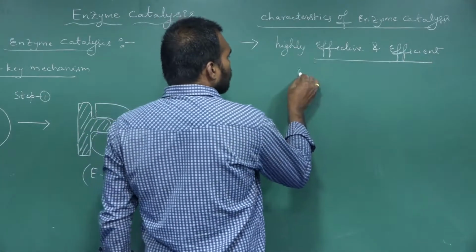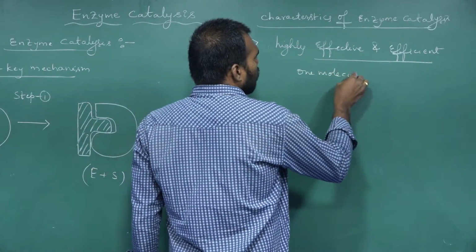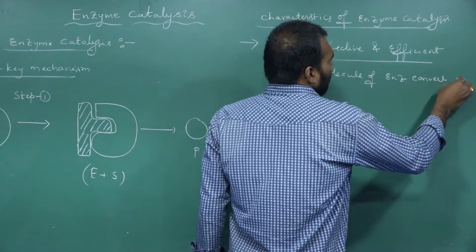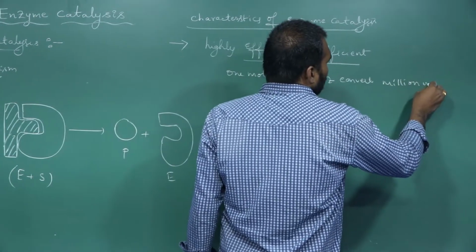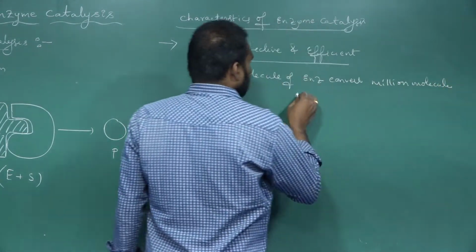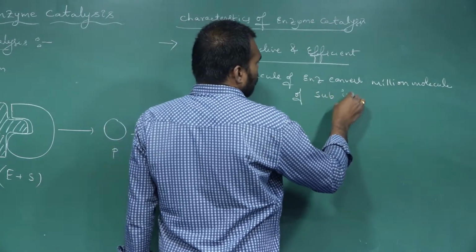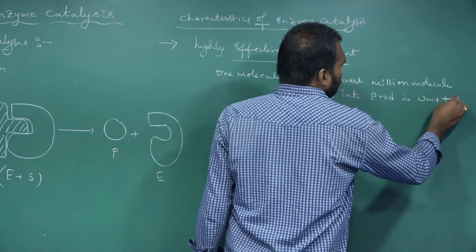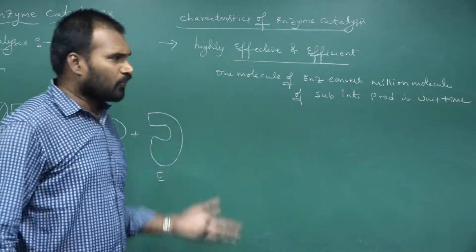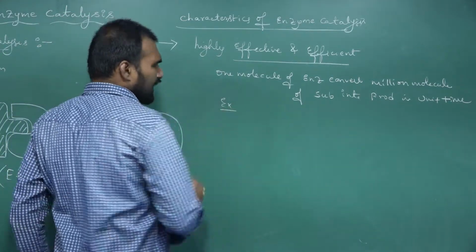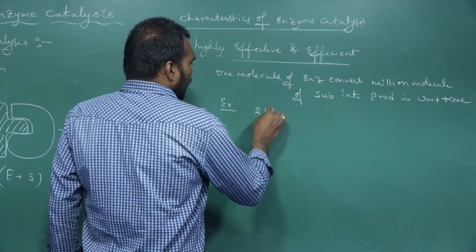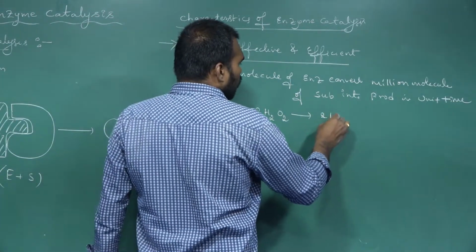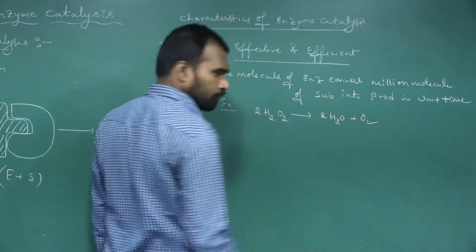So one molecule of enzyme converts a million molecules of substrates into products in unit time. For example, let us take hydrogen peroxide, H2O2. Dissociation of H2O2 into water and the liberation of O2.